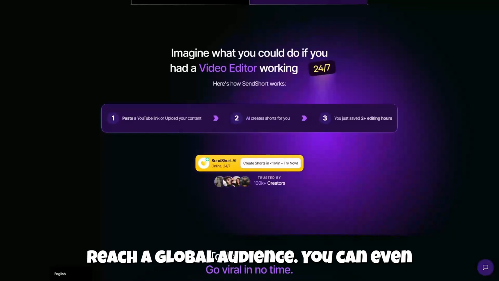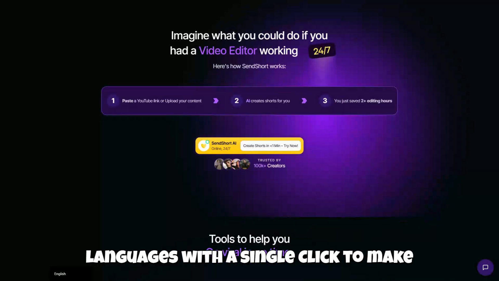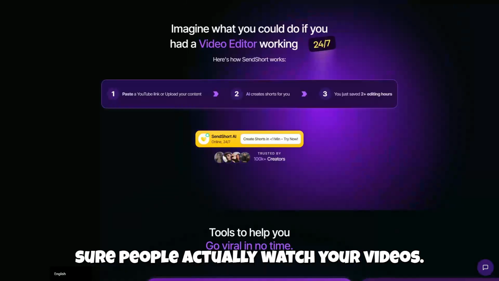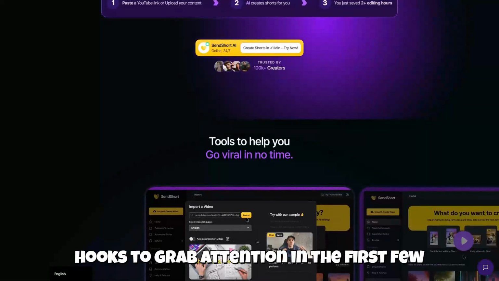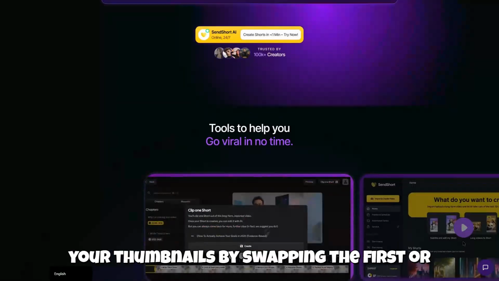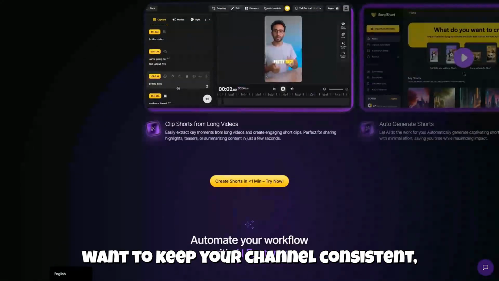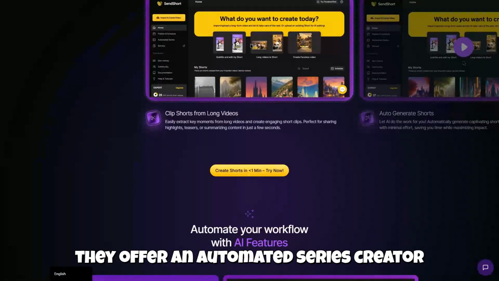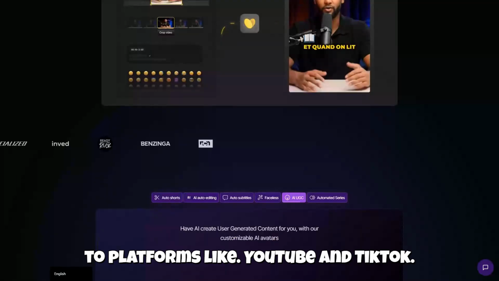If you want to reach a global audience, you can even translate those subtitles into different languages with a single click. To make sure people actually watch your videos, SendShort lets you add AI-generated hooks to grab attention in the first few seconds, and you can easily customize your thumbnails by swapping the first or last frame of your video. Plus, if you want to keep your channel consistent, they offer an automated series creator that helps you schedule and post directly to platforms like YouTube and TikTok.